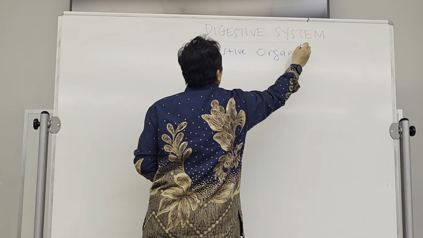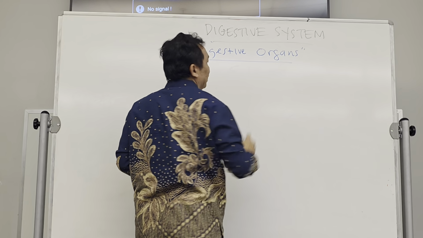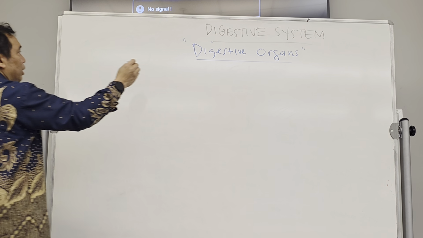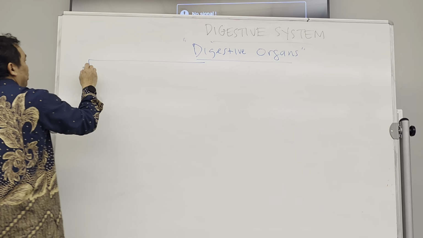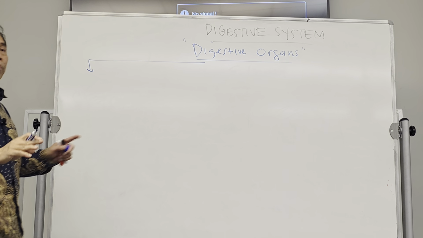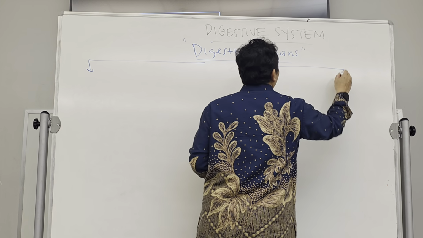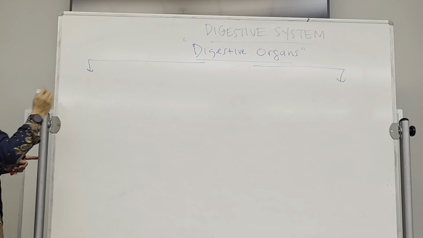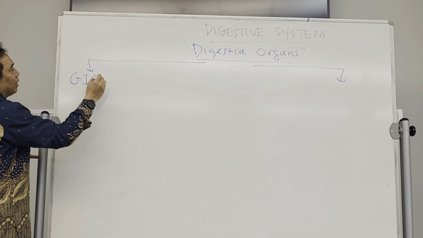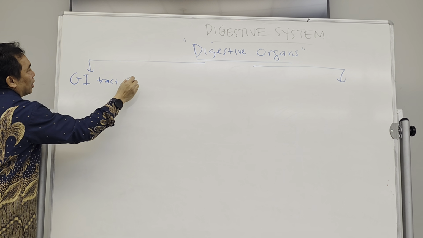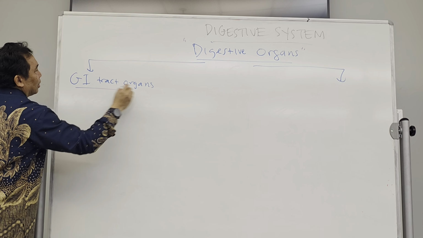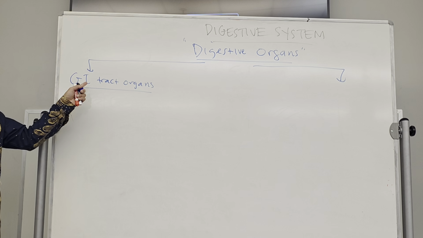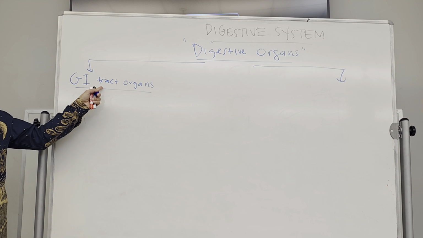Okay. So our digestive organs is divided into two main types. There are two main type of digestive organs. Okay, the first one is called the GI tract organs, which is gastrointestinal tract organ.